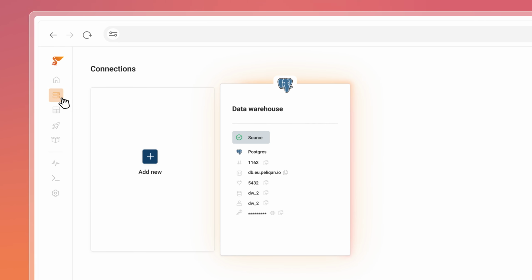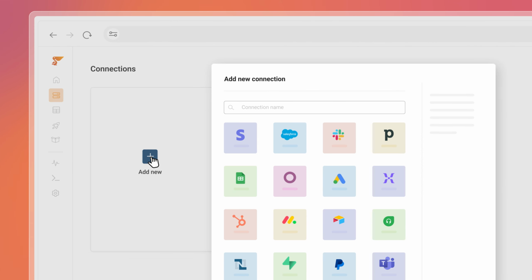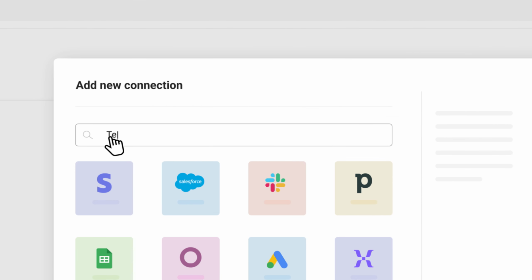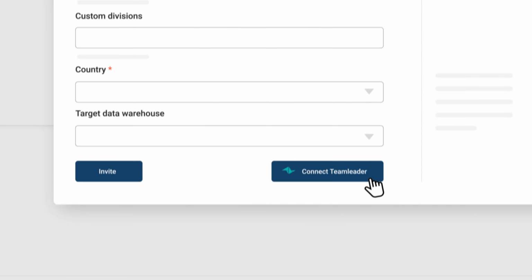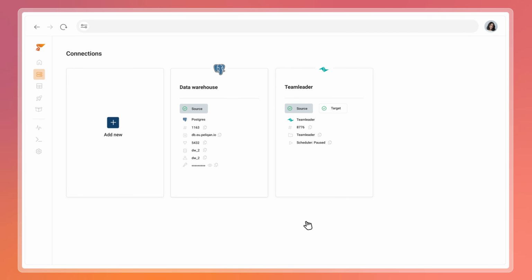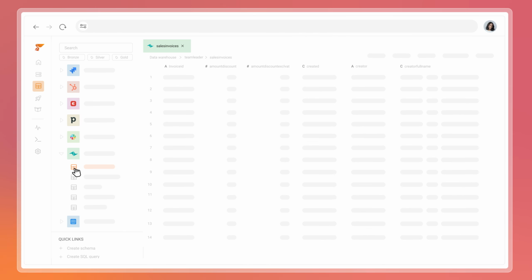You get a built-in data warehouse right out of the box. From here, click on Add a Connection, then search for Teamleader. Then, add your details and click Connect. As soon as the connection is established, a pipeline is created automatically. Your data is instantly available as tables inside the data warehouse.